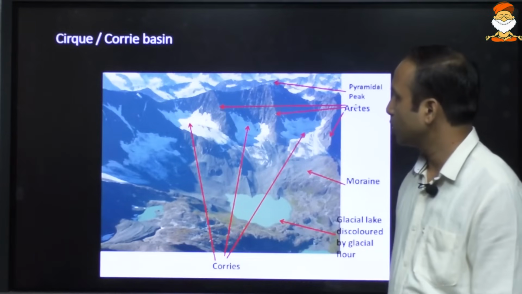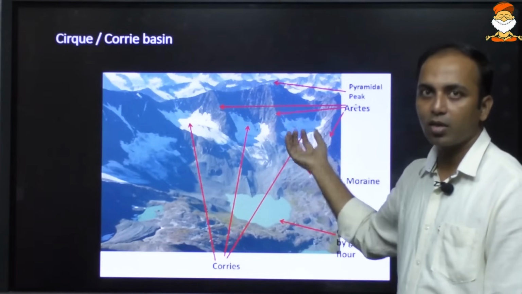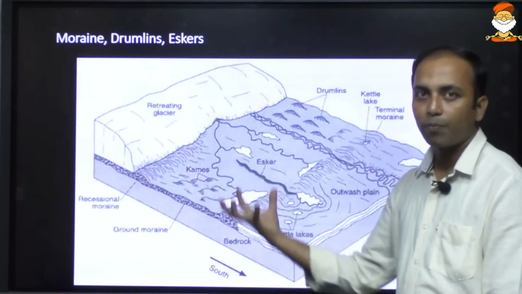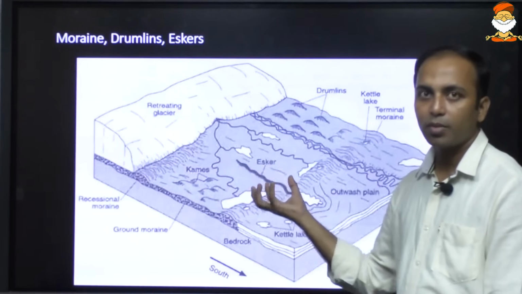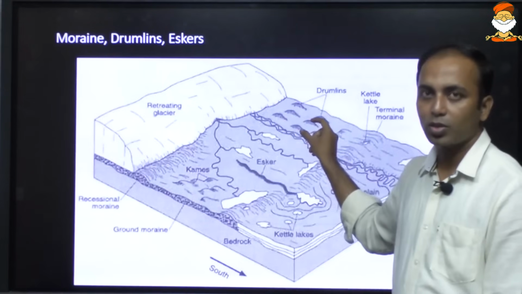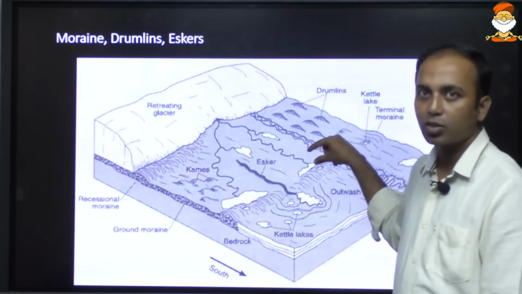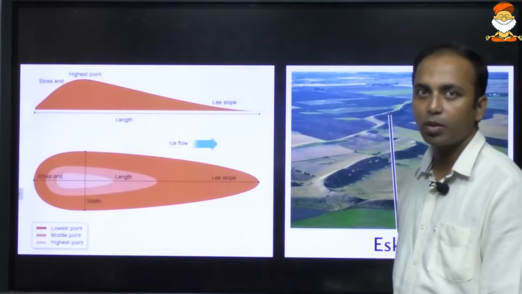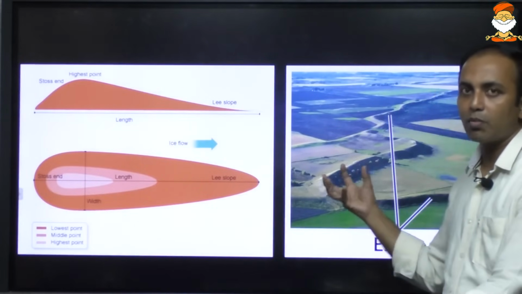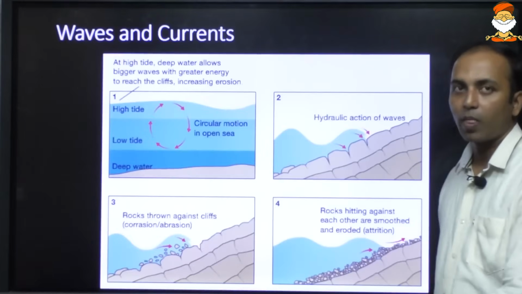Cirques or the Corrie basins are again formed; it is a kind of depression formed because of the erosion by the glaciers. Okay, this eroded material gets deposited in the form of small hill-like structures known as drumlins, or it can be a continuous structure. This continuous structure may be called eskers. Okay, this continuous structure of eroded material by glacier is called eskers.